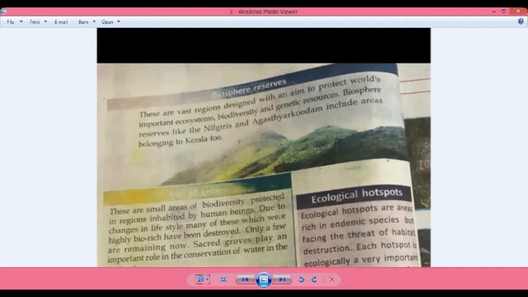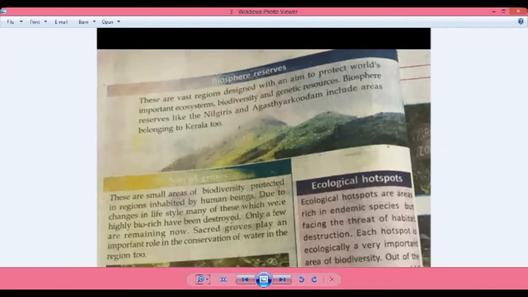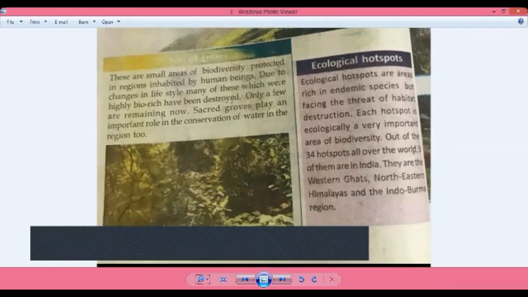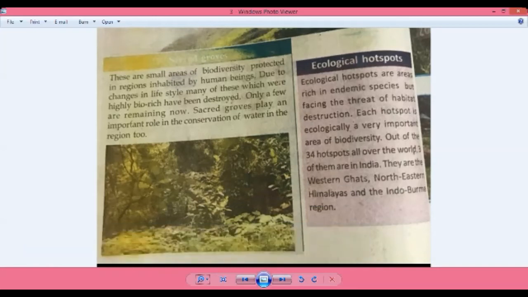Then sacred groves. Sacred groves are another in situ conservation method. These are small areas of biodiversity protected in regions inhabited by human beings, such as Pampumkavu. Due to changes in lifestyle, many of these, which were highly rich in biodiversity, have become fewer in number or been destroyed, affecting the water conservation in that region too.